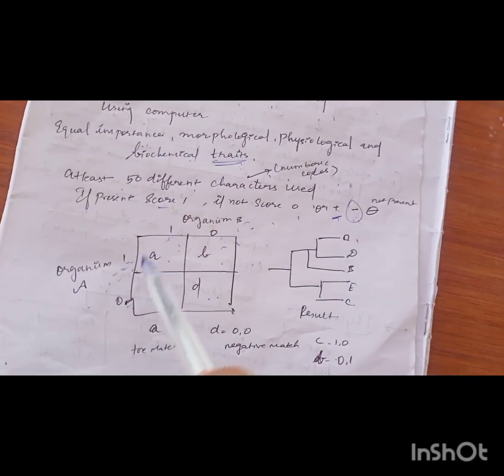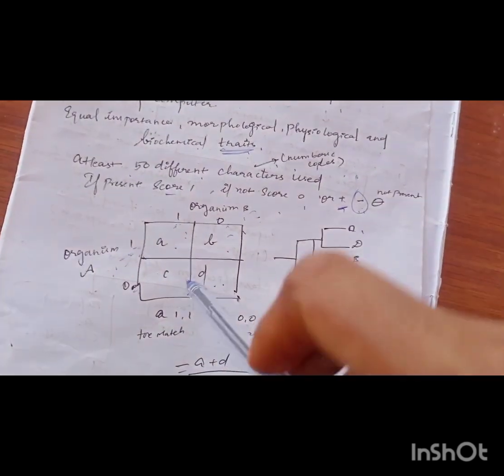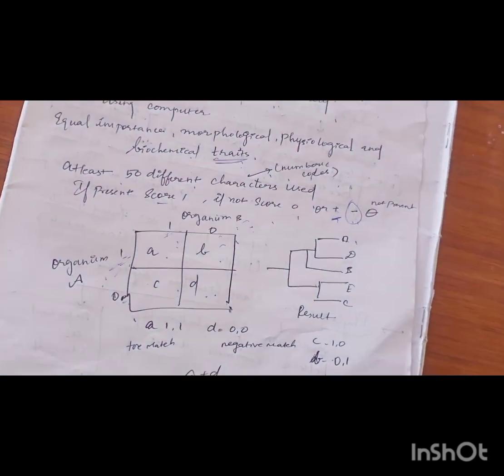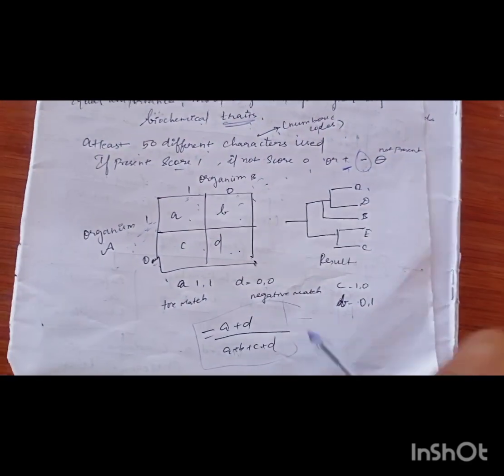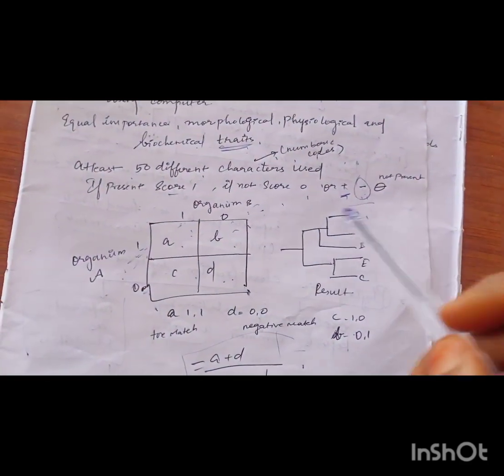B indicates one positive match and one negative match. C also indicates one negative match and one positive match. Accordingly, using this formula, the similarities were calculated: A plus D divided by A plus B plus C plus D. It will be calculated and the results are written in such a format.